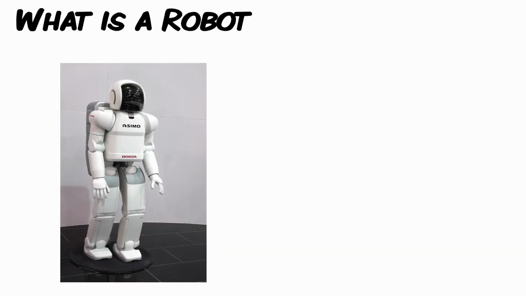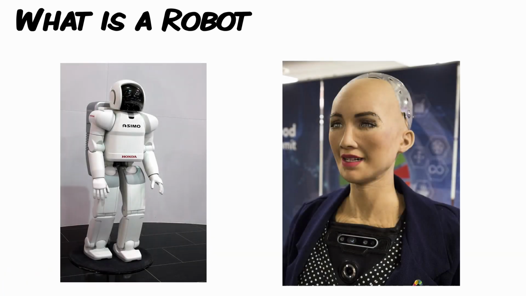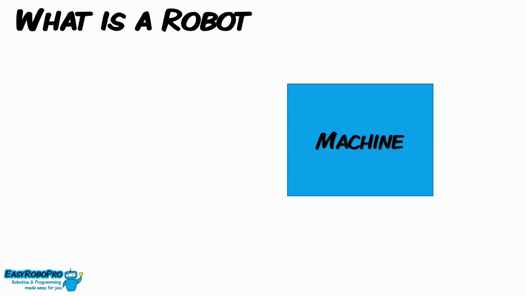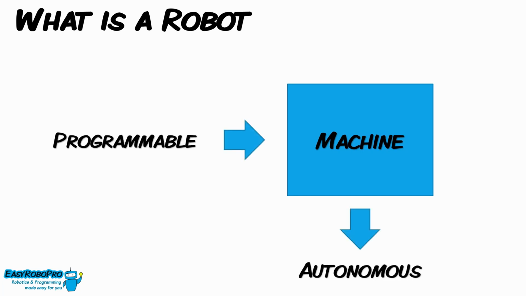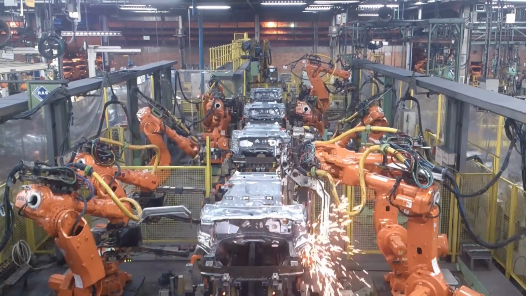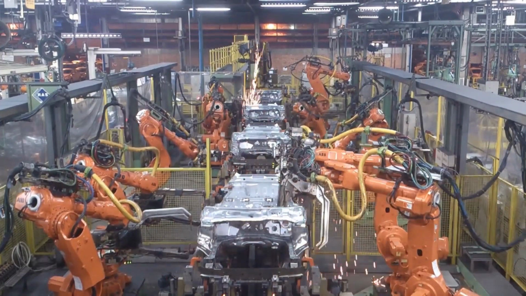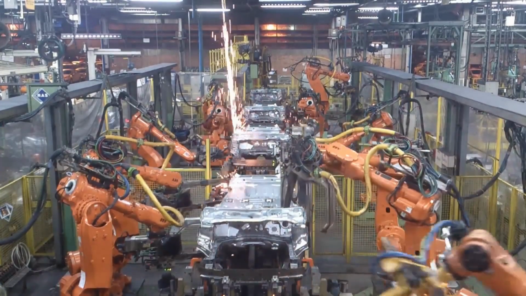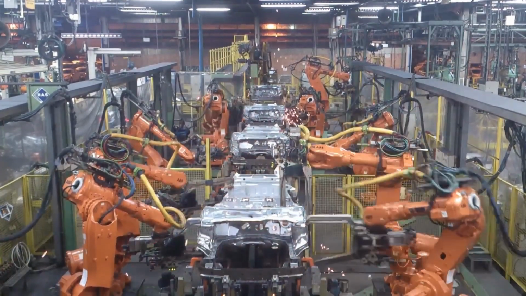When we hear the word robot, the first thing that comes into our mind is that of a humanoid form that walks and talks like us humans. However, robots are not limited to any particular form or shape. In simple words, a robot is any machine which can be programmed and made to function automatically. In fact, most robots used in industries do not resemble anything close to a humanoid form, but are more purpose driven. For example, this is an automobile assembly line which is fully automated with the help of robots.